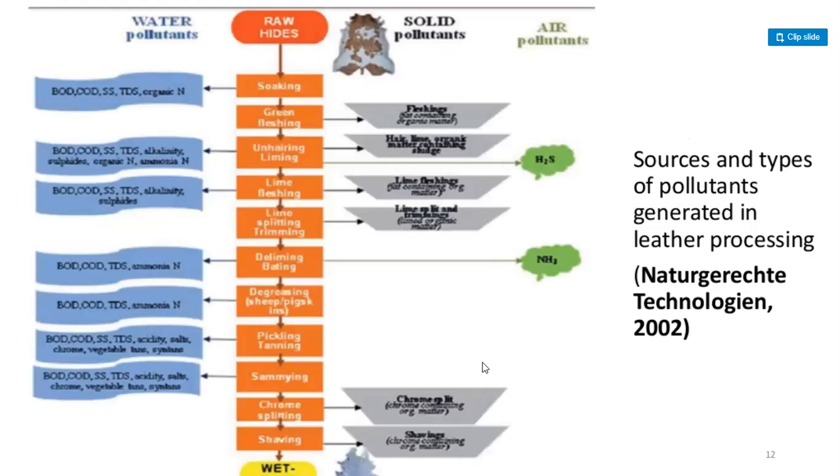Here, BOD, COD, SS and oil and grease, and organic nitrogen, from raw hides: soaking, green fleshing, unhairing, liming and lime fleshing, pickling, deliming, bating, degreasing and pickling, tanning and samming, chromium splitting and shaving.